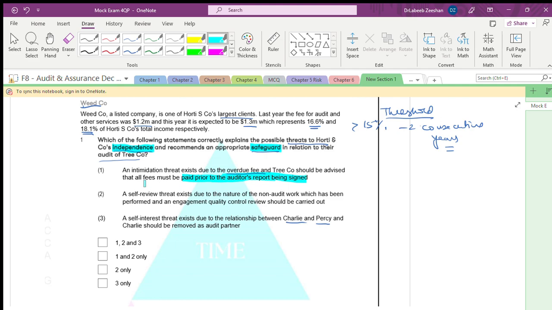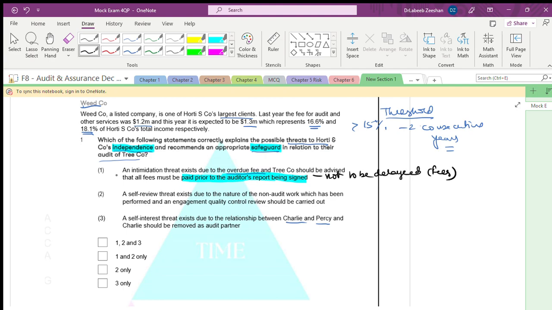No, we are not saying that we have to sign, but we should not delay. Okay, we are not going to say that it should be paid before it is signed. It should not be delayed. Not to be delayed. Is it right? What we are talking about in terms of fees.